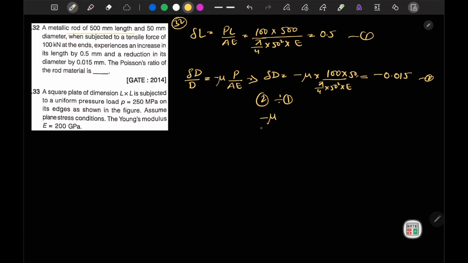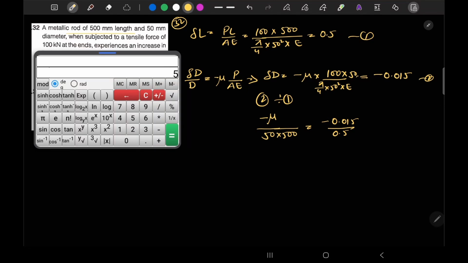Divided by, the 100 and 100 will cancel, A and E will cancel, we will get 50 into 500 is equal to minus 0.015 divided by 0.5. If I solve this, I will obtain 50 into 500 into 0.015 divided by 0.5.